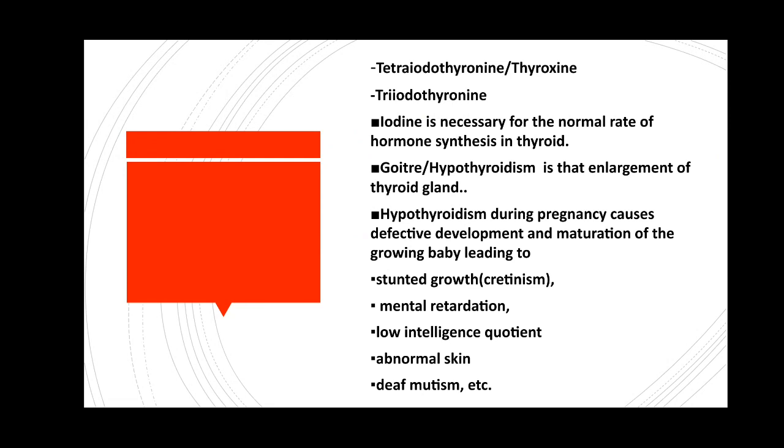The most common cause of goiter worldwide is the lack of iodine in the diet. Goiter is the enlargement of the thyroid gland, a disease due to deficiency of iodine in our body.